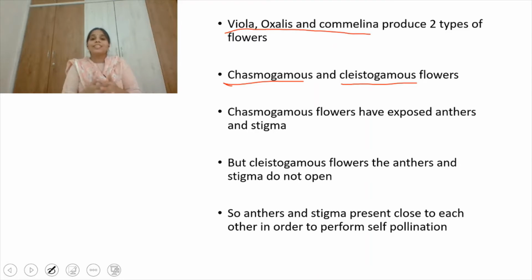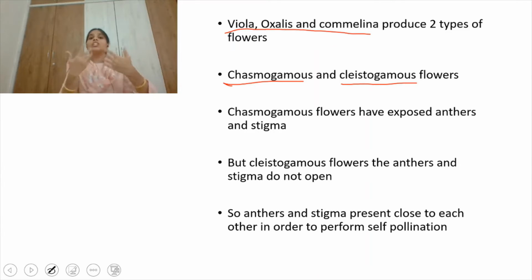Right. What is the disadvantage? As the pollination is self-pollination, do you know what we mean by self-pollination? Autogamy takes place. These flowers are bisexual flowers, and the pollen grains will fall on the stigma of the same flower. So this is called autogamy, self-pollination. The disadvantage is that variations are not produced, because the fertilization takes place between the pollen grains and the stigma of the same flower.